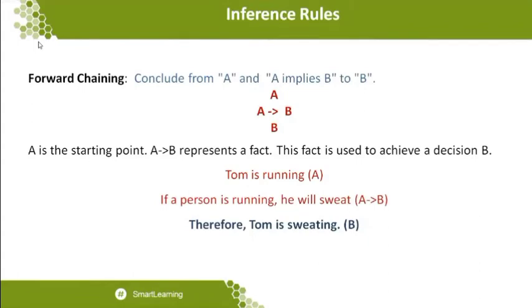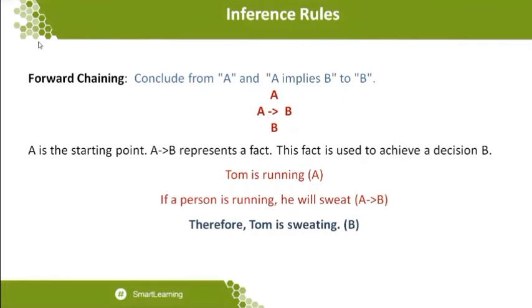These are the inference rules, because when we talk about forward and backward chaining, you definitely need to follow some logical rules, as mentioned in the introduction presentation. Not only the logical rules, you also follow some inference rules. So what is inference? I already told you: you observe some facts, you have some reasoning and some evidence in hand, and using this evidence you want to come to a conclusion. In forward chaining, we want to conclude B from A and A implies B, which means A is one fact and A implies B is another fact.